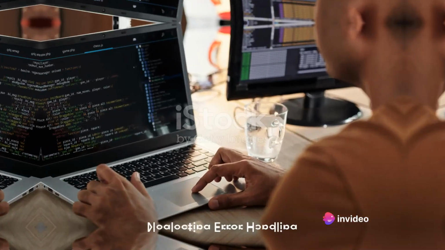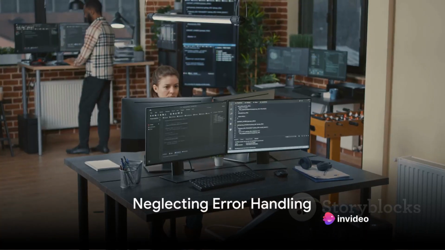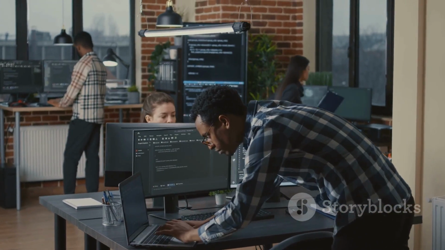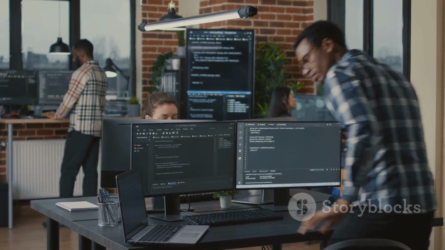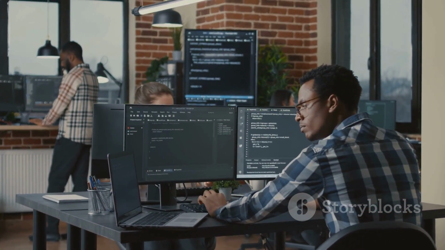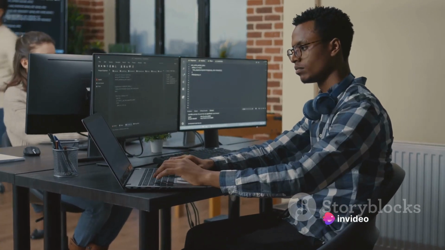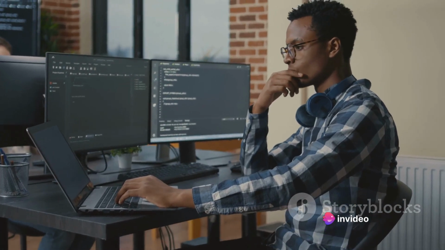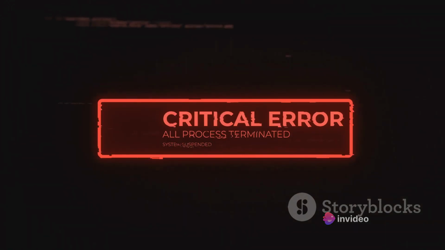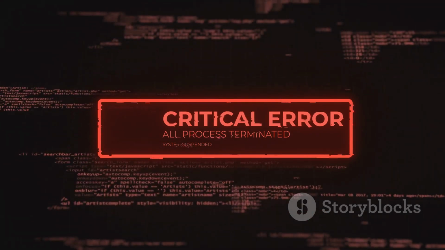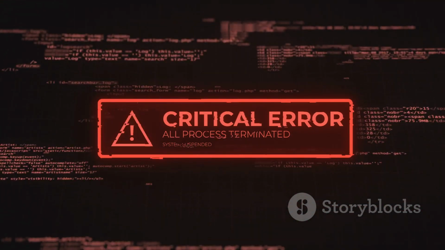Mistake number 3, neglecting error handling. Ever seen a program crash and thought, well, that escalated quickly? Now imagine your code as a tightrope walker high above the ground. It's all going smoothly until, whoops, a gust of wind, a slight misstep, and suddenly your code is in freefall. This is where error handling comes in. It's the safety net that catches your code when things go wrong, preventing a spectacular crash and burn.